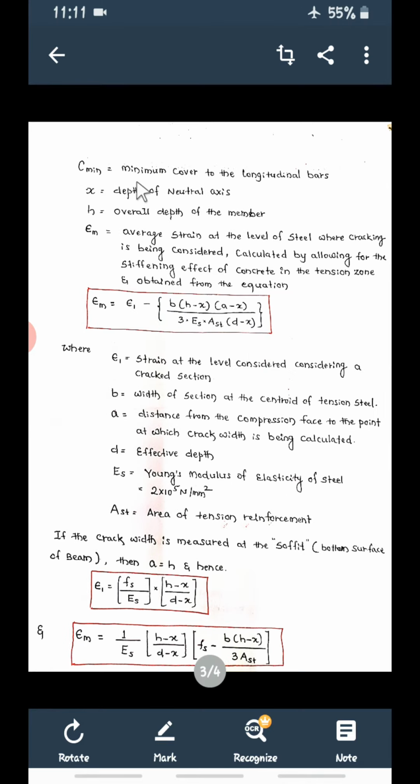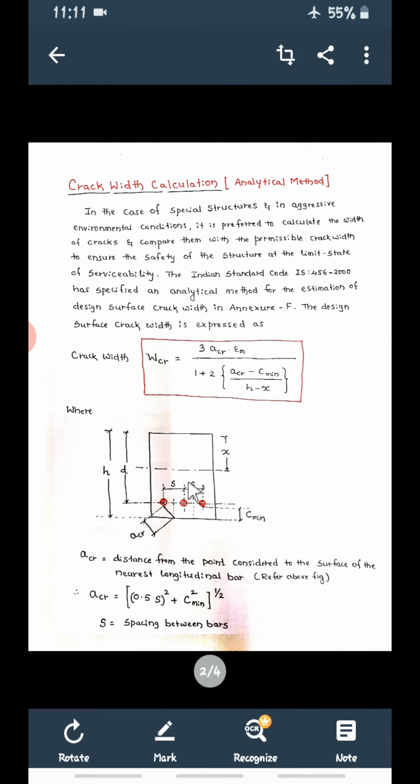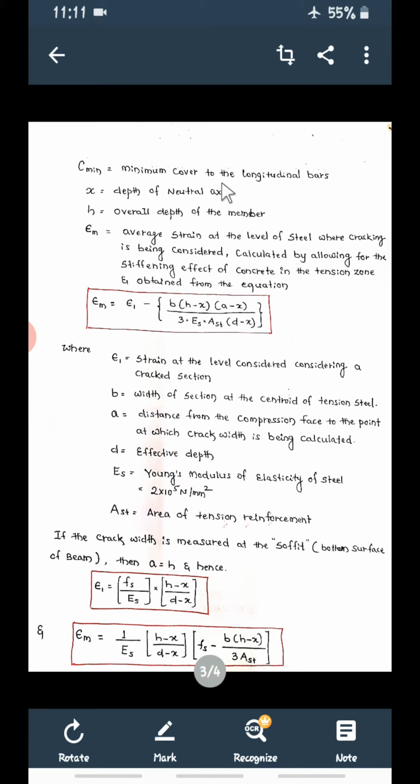Then what is C minimum? C minimum is minimum cover to the longitudinal bars. So see, from bottom surface of the bar to the bottom surface of beam, this is a clear cover. Clear cover is nothing but C minimum. Then X, as usual, depth of neutral axis from the top surface of the beam. Then H, normally in this case we are going to take H instead of capital D. D and H are same. H is equal to overall depth of the member.